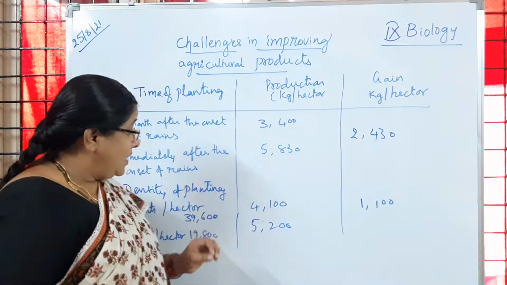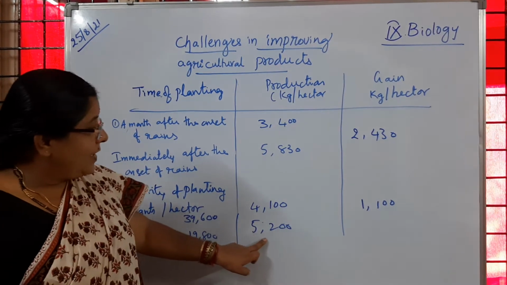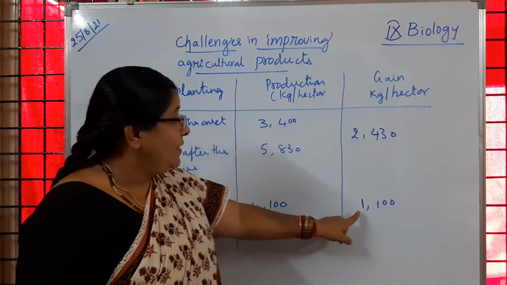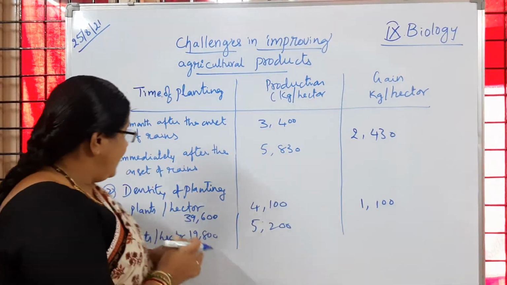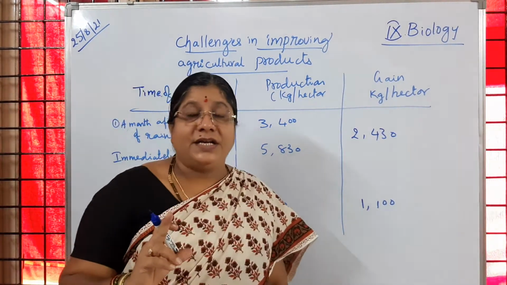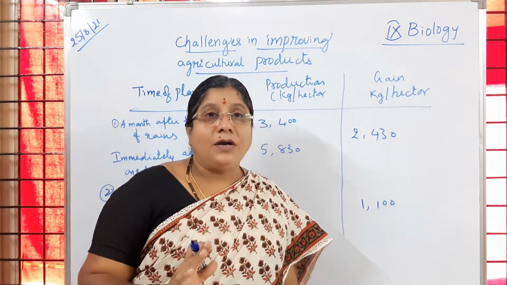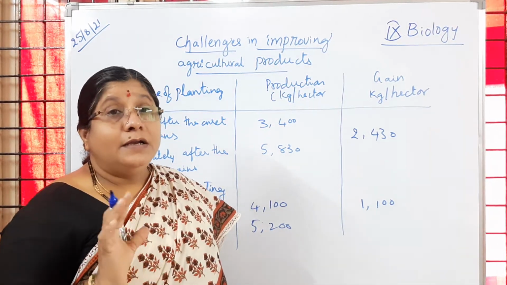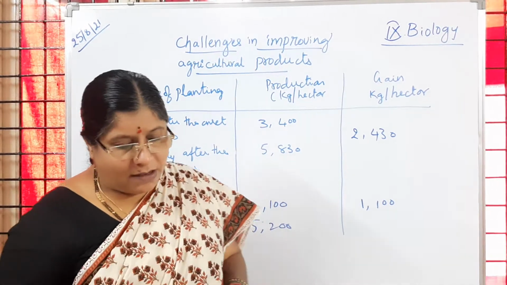But if the number of plants grown is lesser, then we observe more production. So what is the gain here? 1,100 kg per hectare gain we are observing. So the density of planting is always taken into consideration to increase the yield of the crop. Have you followed? How many plants can be grown in the given area must be taken into consideration. Is it clear to you?